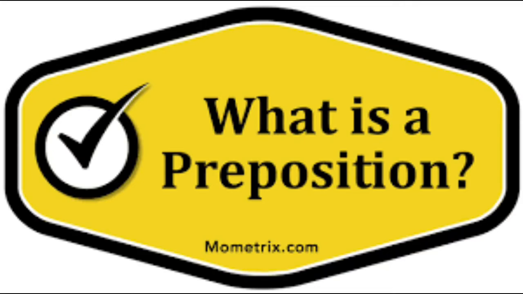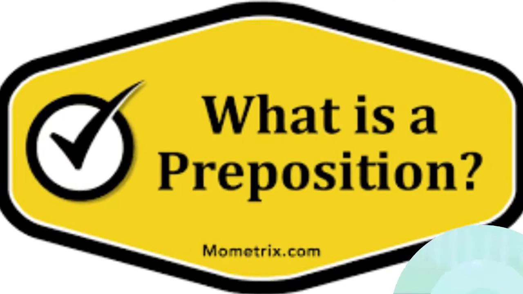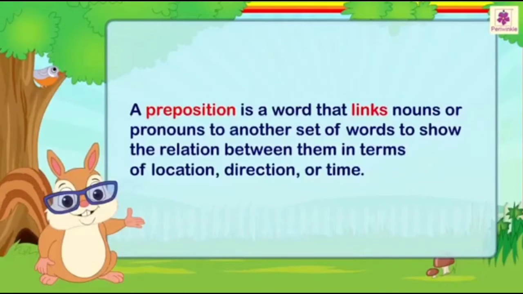Children, now you might have been clear about what a preposition is. That means a preposition is a word that links nouns or pronouns to another set of words to show the relationship between them in terms of location, that is place, direction, that is movement, or time.